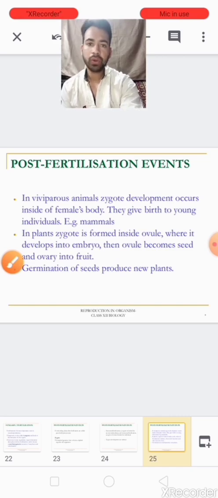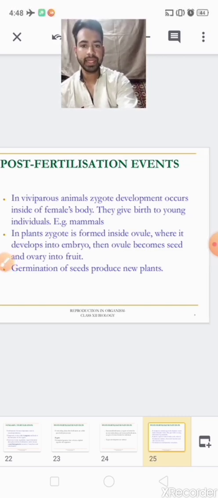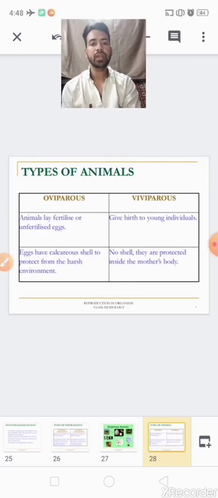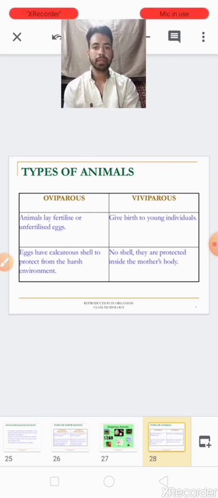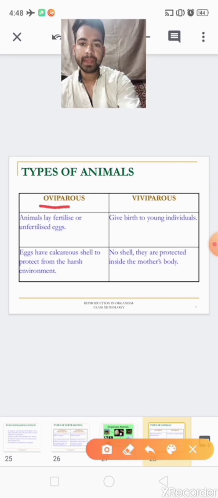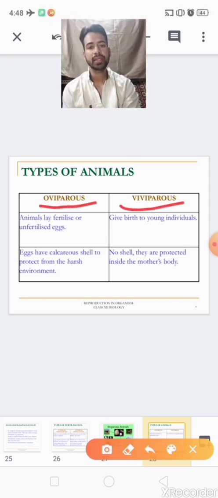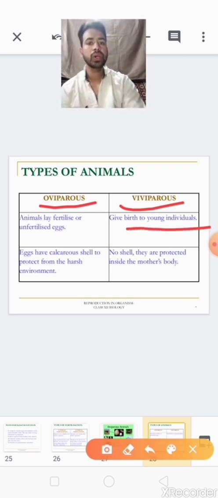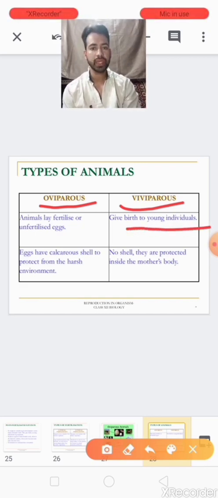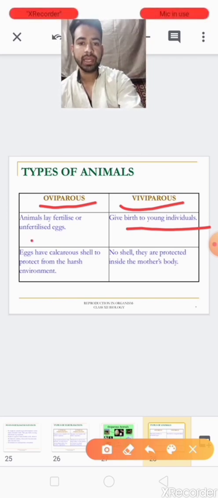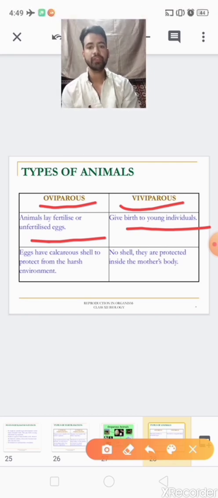In zygote development, next, children, you know very well two types of animals are found. Number one, oviparous, and number two, viviparous. About viviparous I told you, they give birth to young ones, young individuals. And oviparous animals are those animals which lay fertilized or unfertilized eggs.